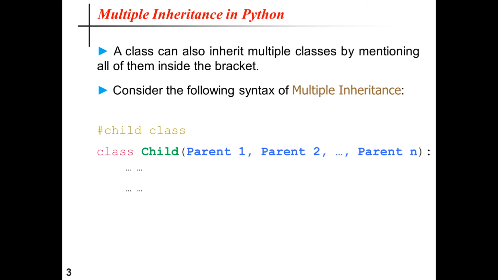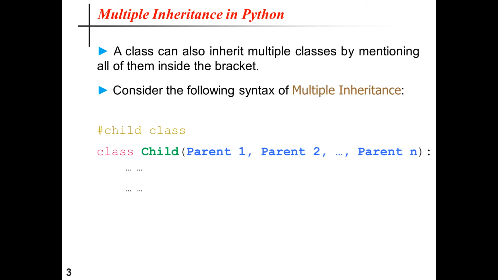So it is the child class shown in green color. Within the parenthesis, we can put a number of parent classes like parent 1 to parent n, based on the requirements of your application. In that way, the multiple inheritance concept can be implemented in Python.